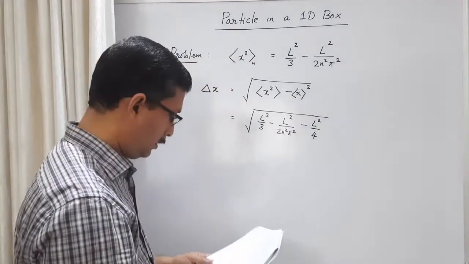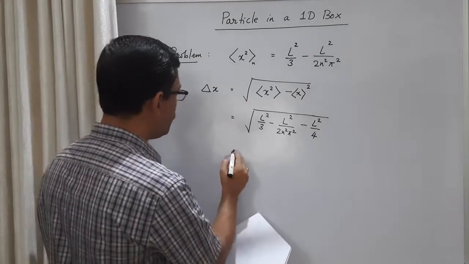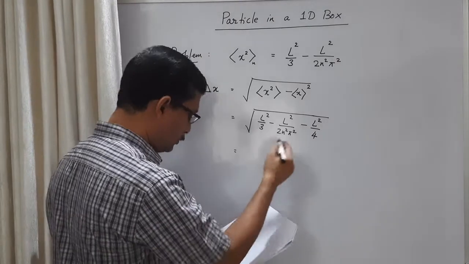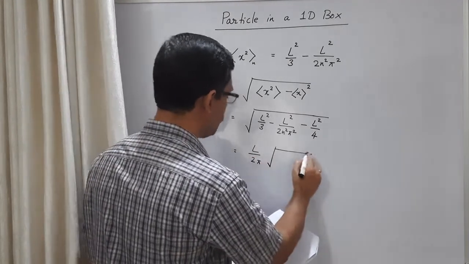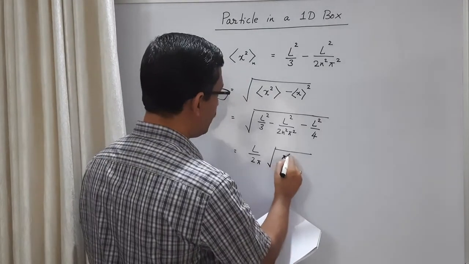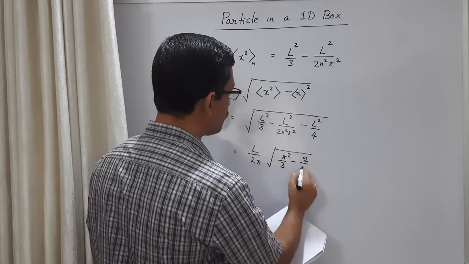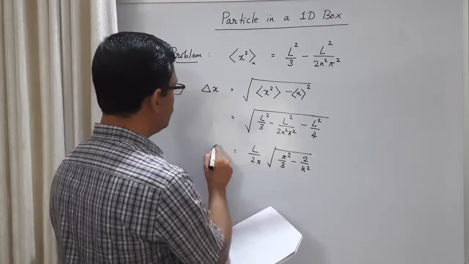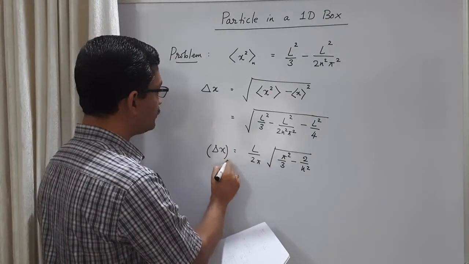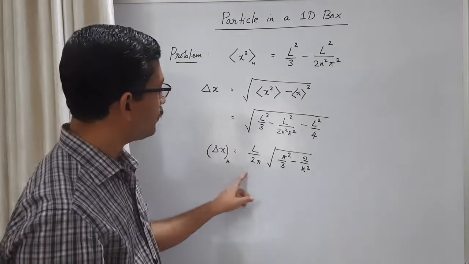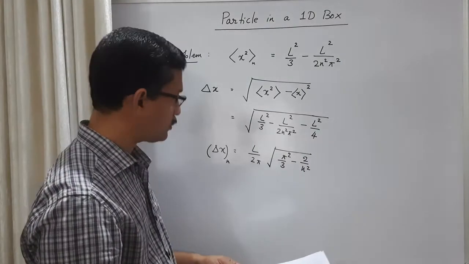Now you can simplify this in different ways, and one way of writing this is L/(2π) times the square root of (π²/3 minus 2/n²). So this is the uncertainty in x for the nth state.